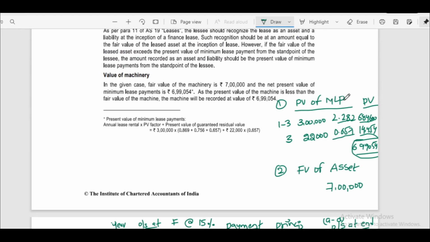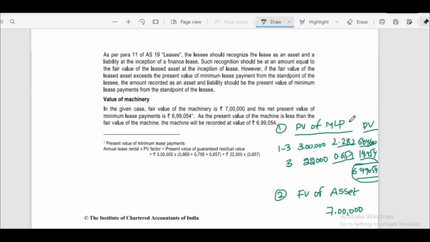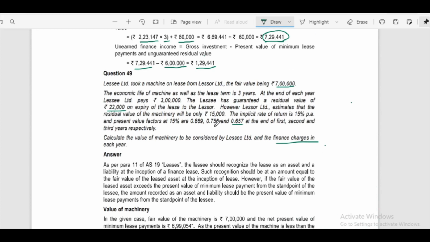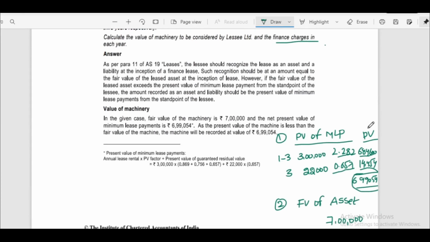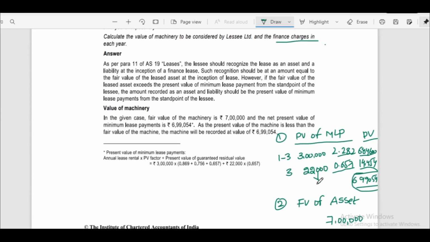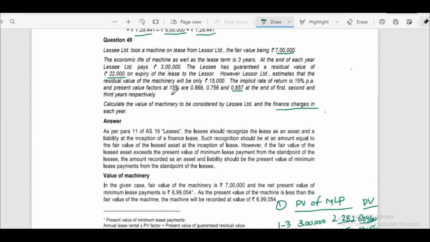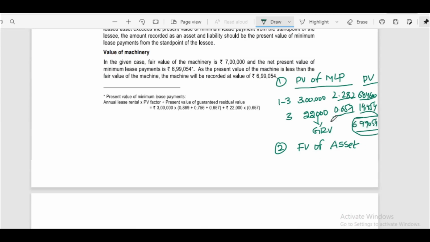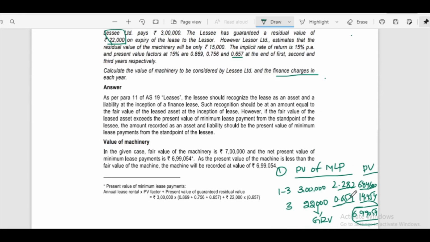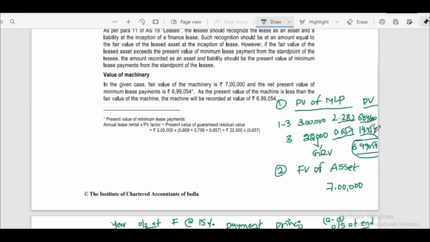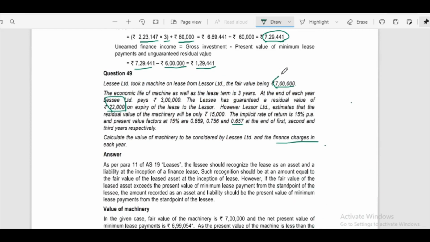Here first we have to calculate present value of minimum lease payment, that is first 3 years 3 lakhs is the lease rent, annuity factor 2.282, that is 0.869 plus 0.756 plus 0.657. Present value is 6,84,600. For third year we have to consider gross residual value. 22,000 is given in the question. Discounting rate is 0.657. Present value 14,454. We'll get a present value of minimum lease payment, that is 6,99,054. And fair value is given in the question, 7 lakhs.